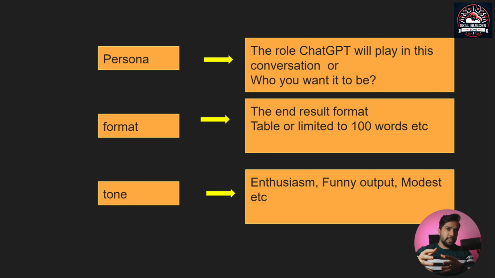You want the words to show how much excitement you have, and not a very pessimistic kind of response. So you need to make sure the result set is in an enthusiastic way. That's where the tone is important. So these are the six components.